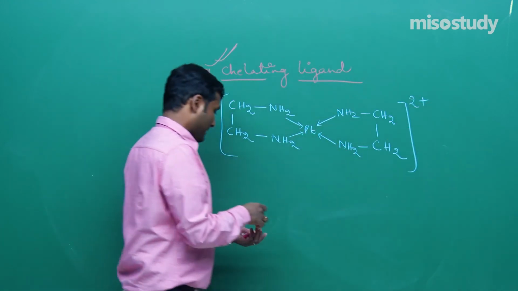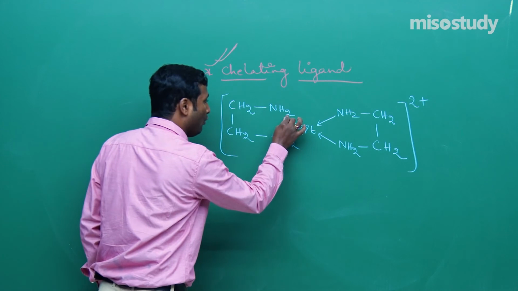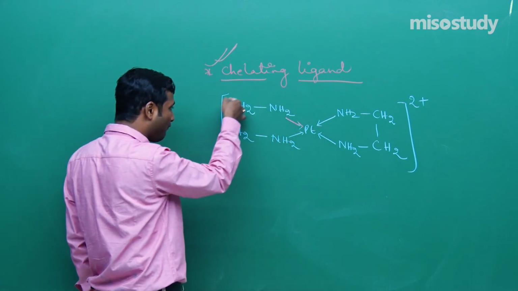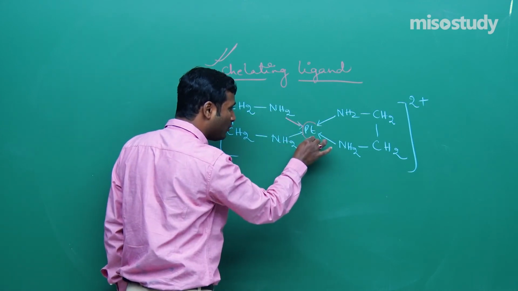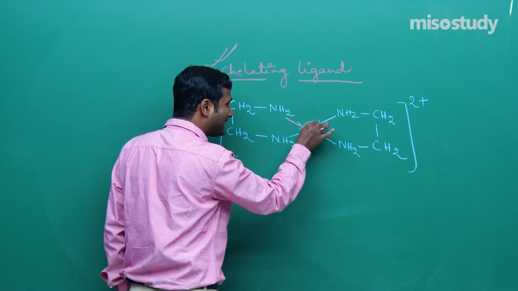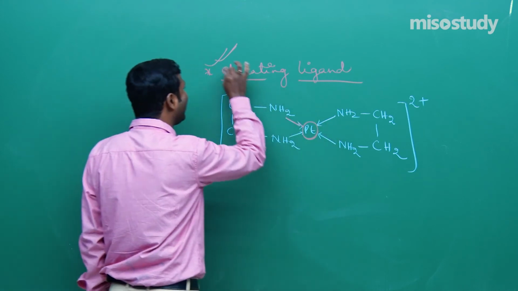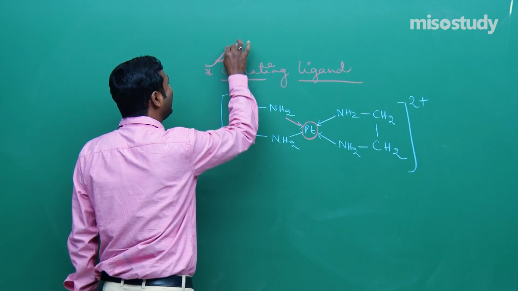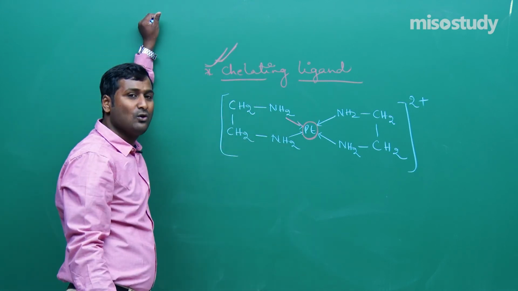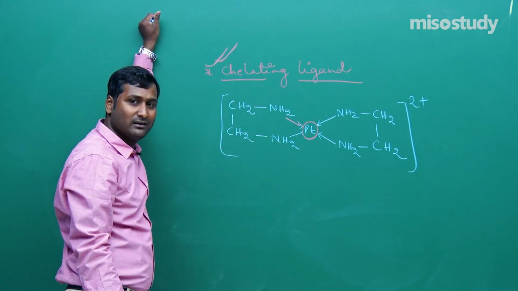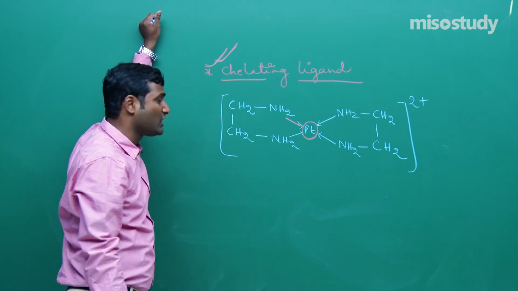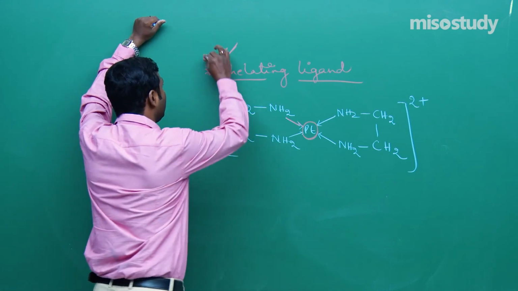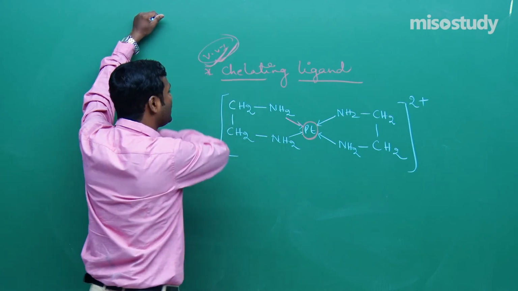Now, a ligand which has a tendency to form a ring around a central metal atom is known as a chelating ligand, and the phenomenon is known as chelation. Again I am repeating, this one is very very important for competitive examinations.